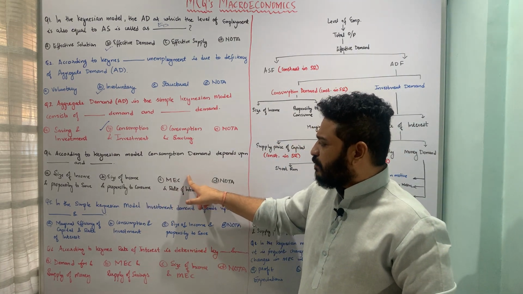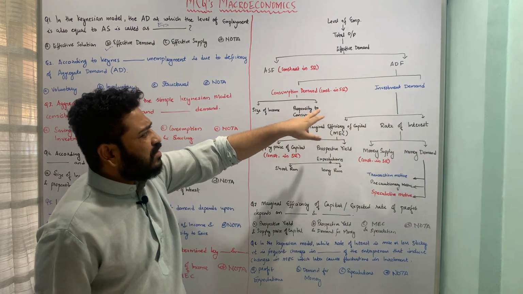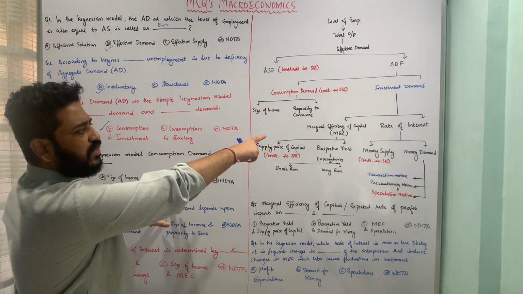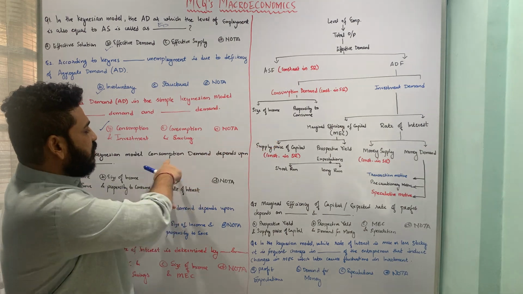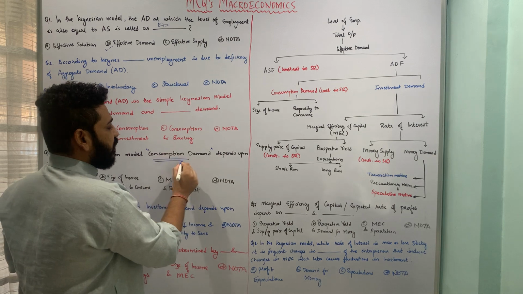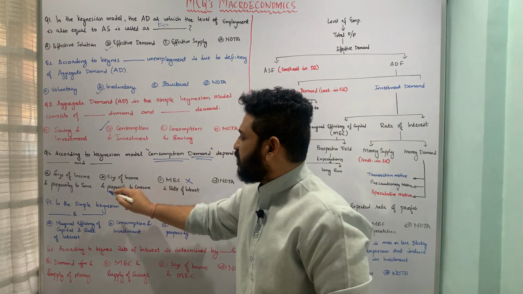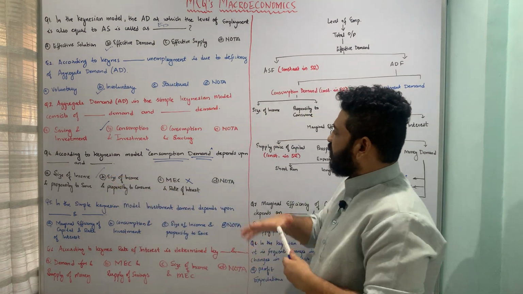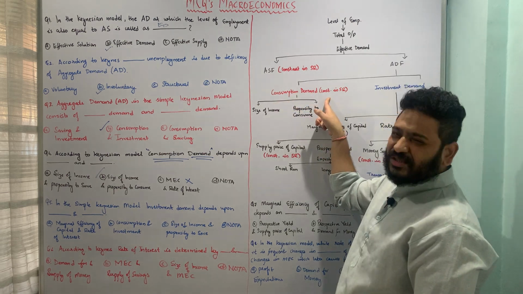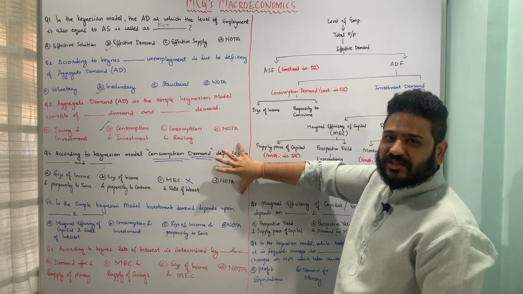The third option is marginal efficiency of capital and rate of interest. Here we see that investment demand is dependent upon marginal efficiency of capital and rate of interest, and not consumption demand. Here we are specifically interested in consumption demand and not investment demand. Therefore this option is also incorrect, and the correct answer is option B, size of income and propensity to consume. So consumption demand, which remains constant in the short run, depends upon size of income and propensity to consume. I hope this question is pretty much clear.